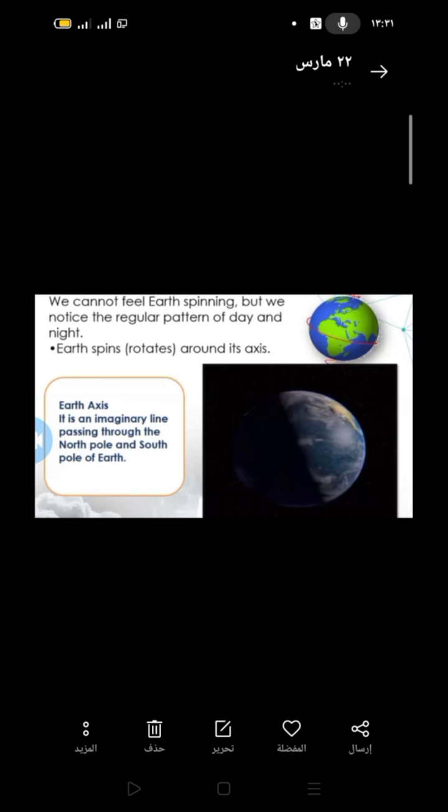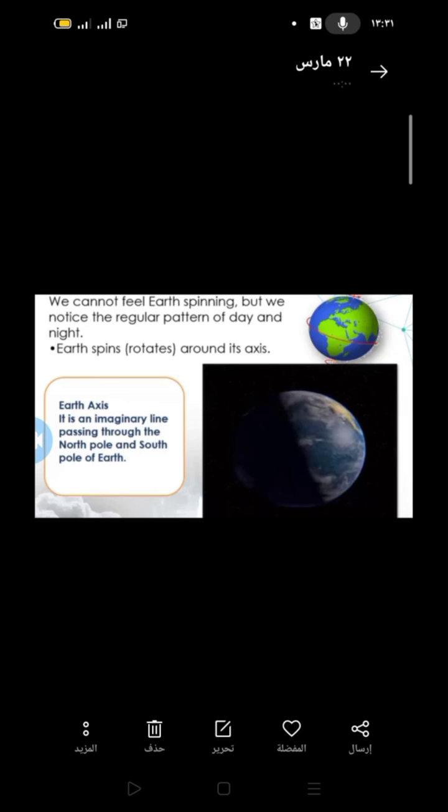What is the meaning of axis, Primary 5? When I say Earth rotates around its axis, this means Earth rotates around itself. So when Earth rotates around itself, this causes the phenomenon of day and night to happen due to the rotation of the Earth around its axis.